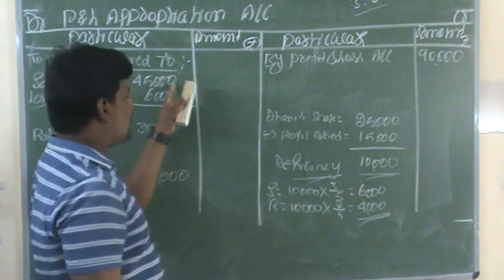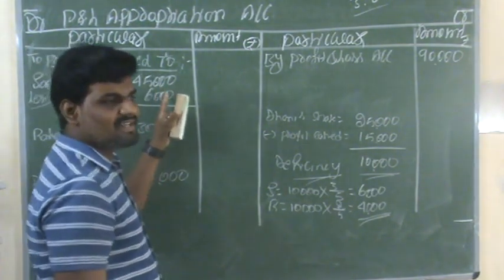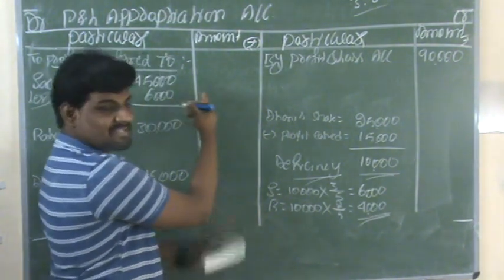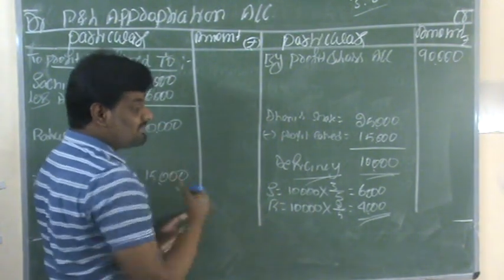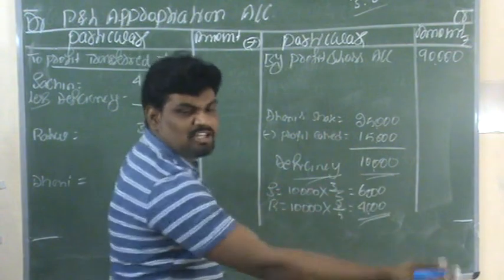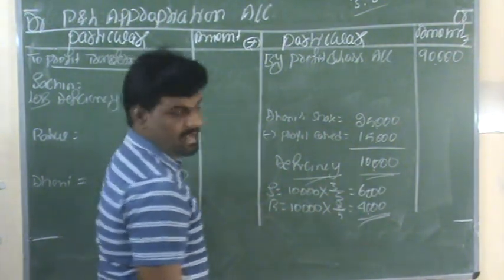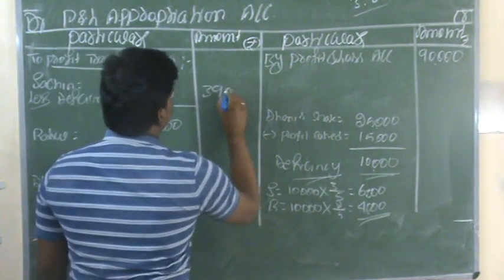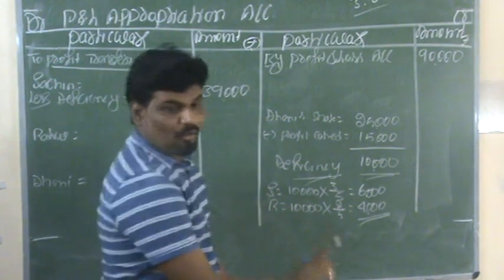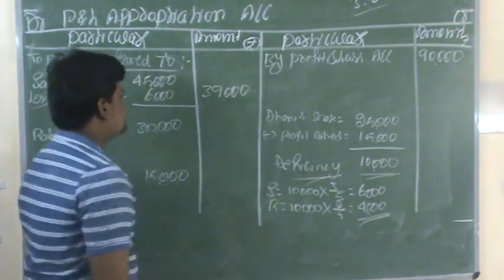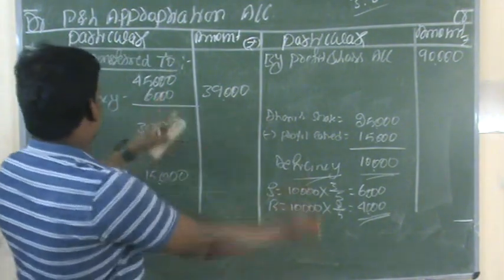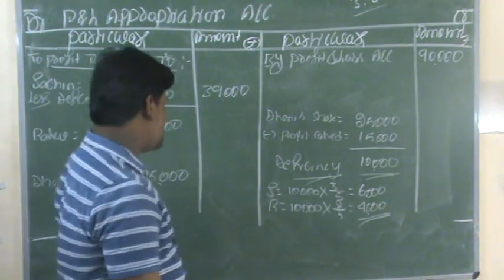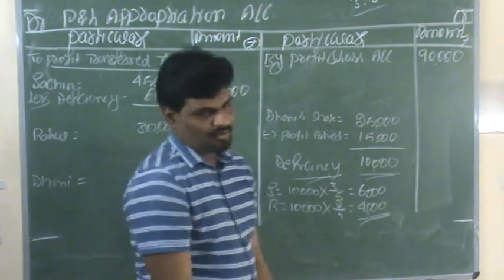From that 45,000 share of profit you have to deduct the deficiency amount of 6,000. This 6,000 this partner needs to pay to the new partner as per the firm's guarantee. So 45,000 minus 6,000, the remaining actual balance is 39,000. And likewise, whatever deficiency amount they are paying, we need to add to the new partner's account.